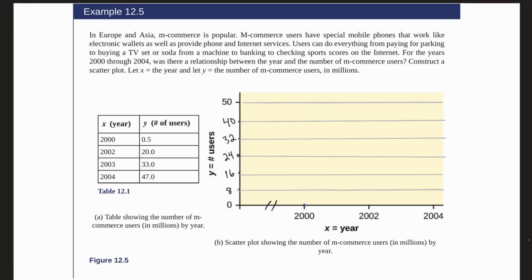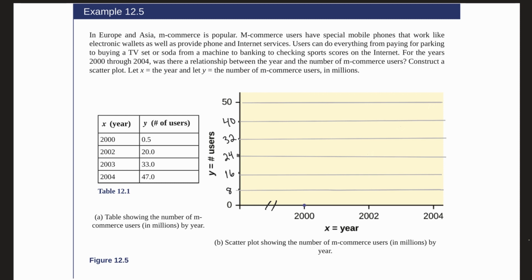In Europe and Asia, m-commerce is popular. M-commerce users have special mobile phones that work like electronic wallets, as well as provide phone and internet services. Users can do everything from paying for parking to buying a TV set or soda from a machine to banking to checking sports scores on the internet. For the years 2000 through 2004, was there a relationship between the year and the number of m-commerce users? Construct a scatter plot. Let X be the year and Y equal the number of m-commerce users in millions.